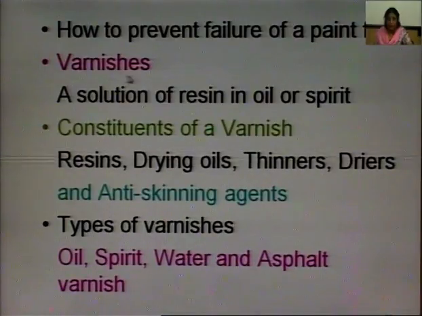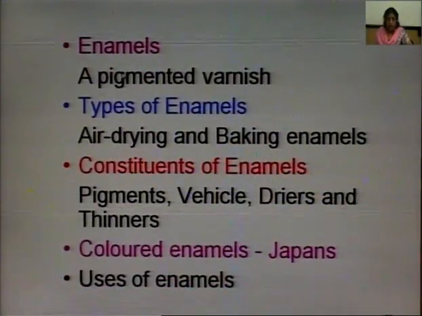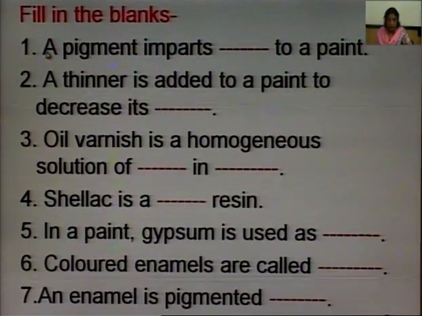Then we had studied varnishes, varnish a solution of resin in oil or spirit, constituents of varnish: resins, drying oils, thinners, dryers and anti-skinning agents. 4 types of varnishes: oil, spirit, water and asphalt varnish. Enamels, pigmented varnish, 2 types of enamels: air drying and baking enamels. Constituents of enamels: pigments, vehicle, dryers and thinners. Colored enamels are called japans, and then we had studied uses of enamels. So, this was about the chapter.